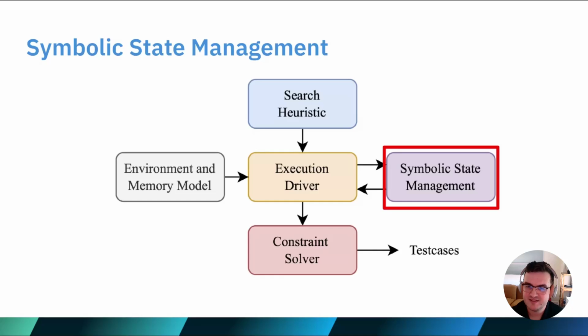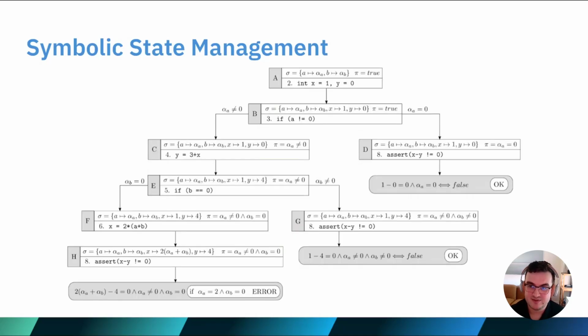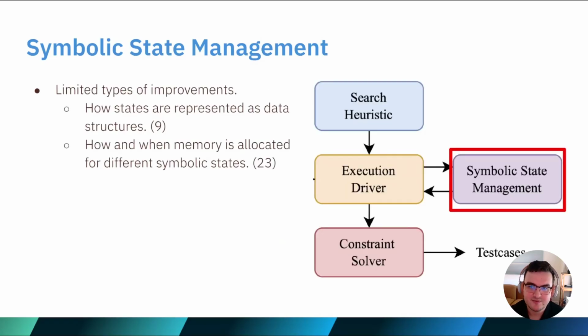Next up is the symbolic state management module, which is responsible for allocating memory to store all the different symbolic path constraints or symbolic variables for the program. Essentially, this module is creating and managing our symbolic execution tree from earlier.